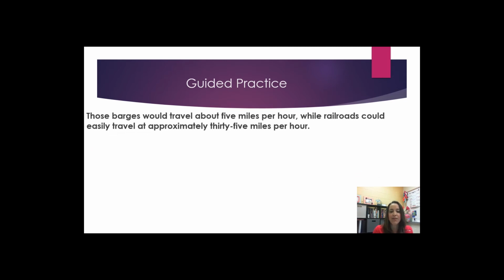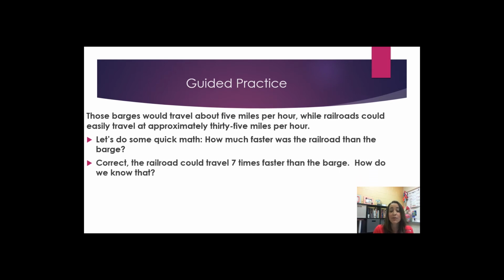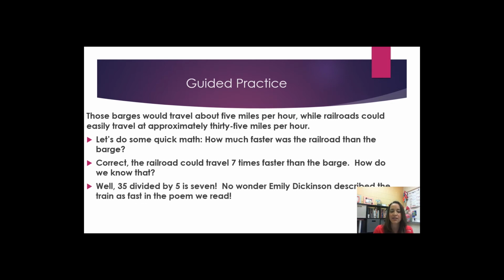Those barges would travel about 5 miles per hour, while railroads could easily travel at approximately 35 miles per hour. Let's do some quick math. How much faster was the railroad than the barge? Correct. The railroad could travel 7 times faster than the barge. How do we know that? Well, 35 divided by 5 is 7. No wonder Emily Dickinson described the train as fast in the poem we read.